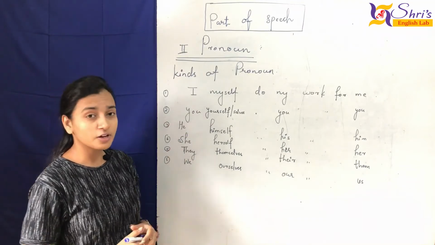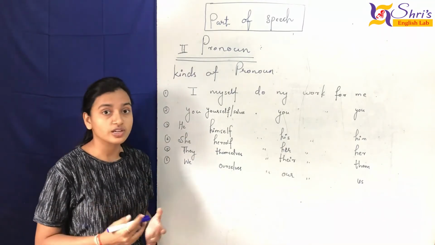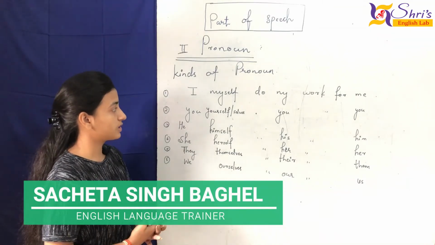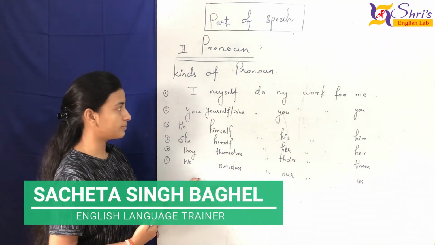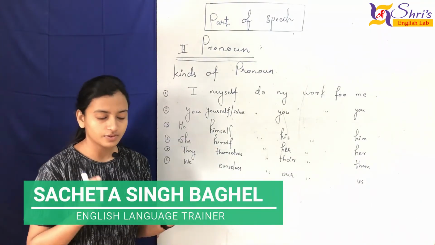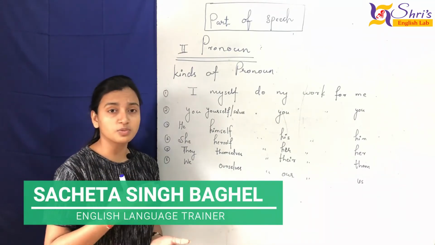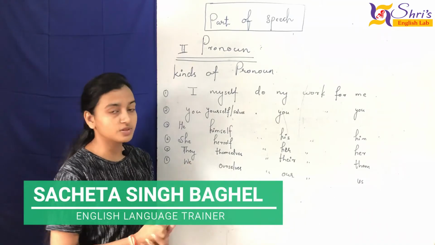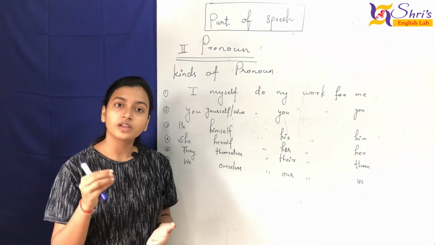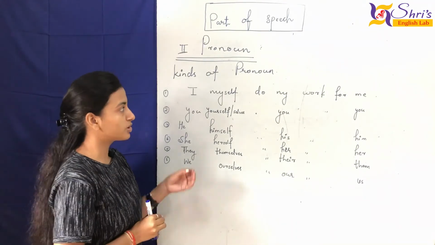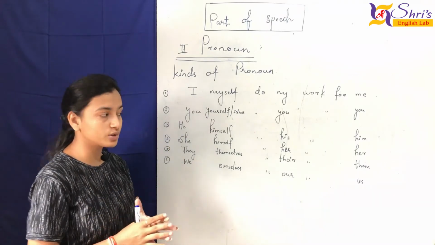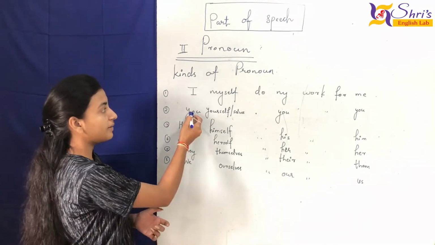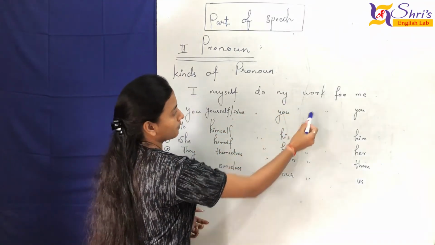There is a lot of confusion in it, and I'm going to clear it up for you. Lots of people are confused about where to use yourself, himself, herself, themselves, ourselves or myself. We get confused about where to use these words in the proper order. Also, in competitive exams we face this problem and don't know how to use them. So in the easiest form I'm going to tell you, so that you will be confident about where to use these words. Here we have first: I myself do my work for me.